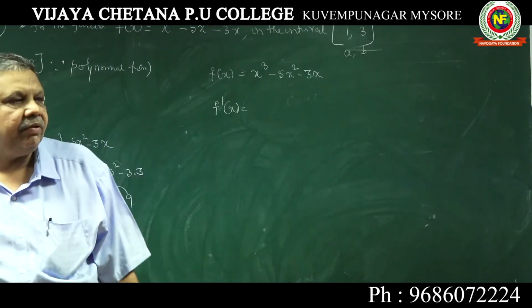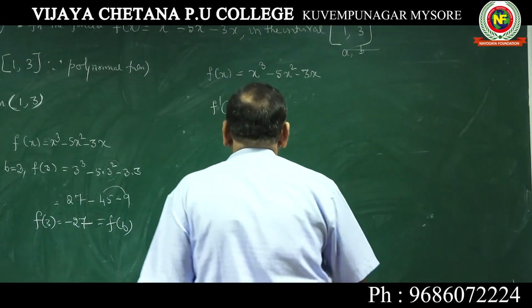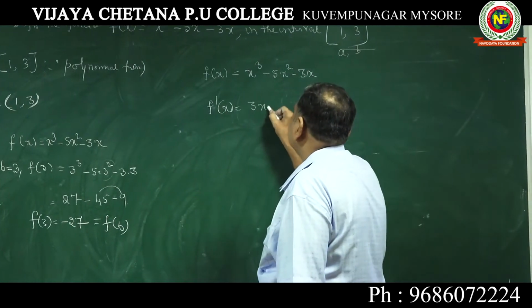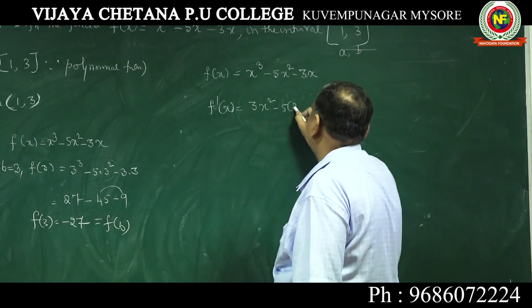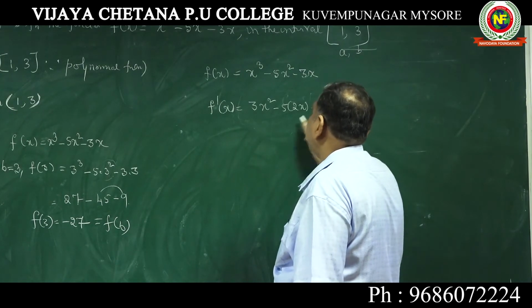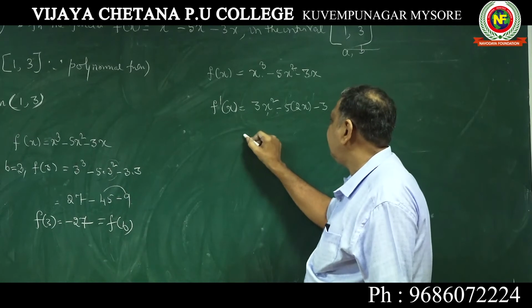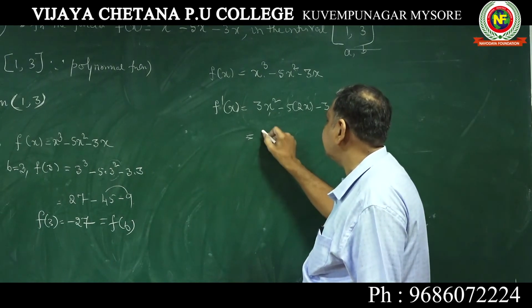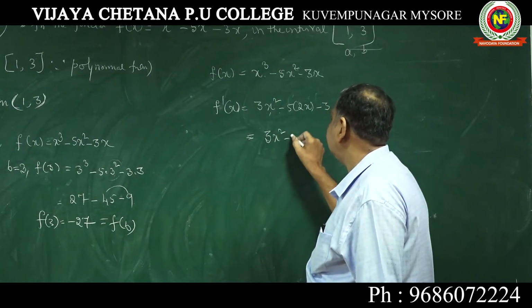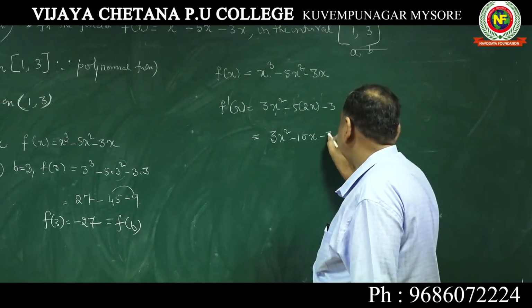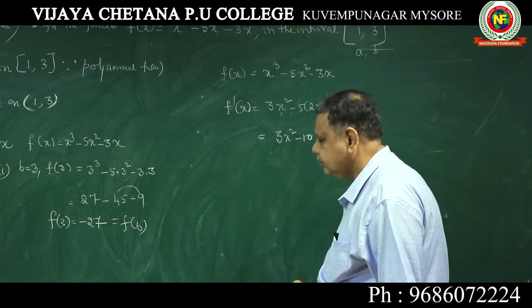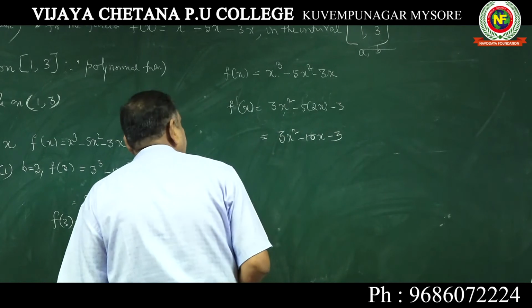If you differentiate you get f dash x. Now 3x square minus 5 into 2x minus 3, or directly you can write 3x square minus 10x minus 3.